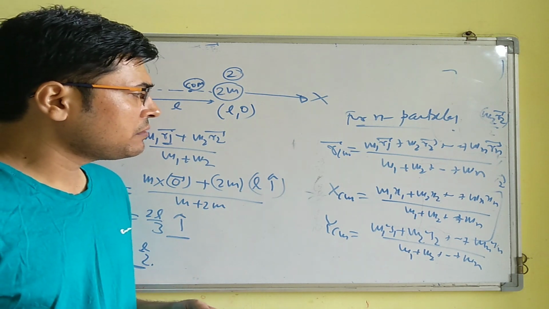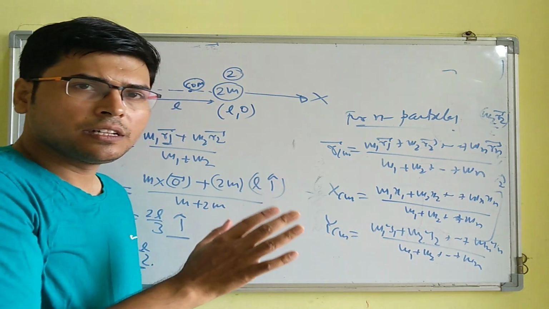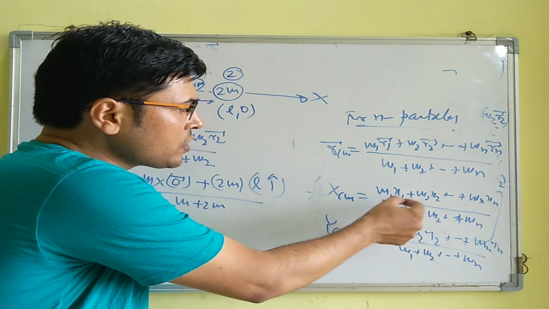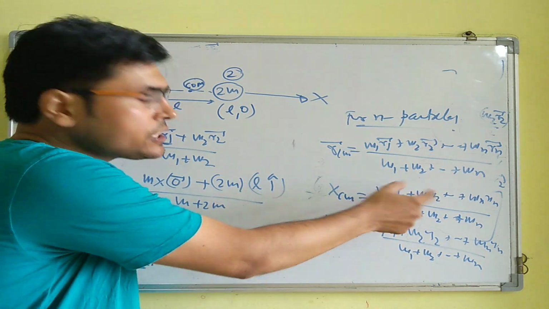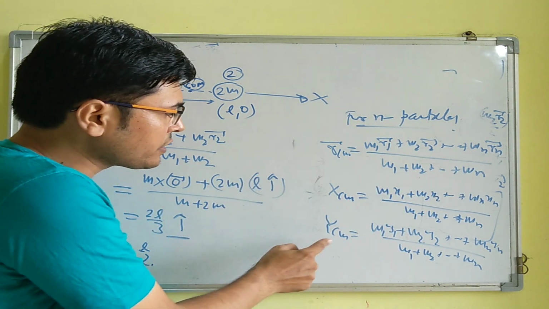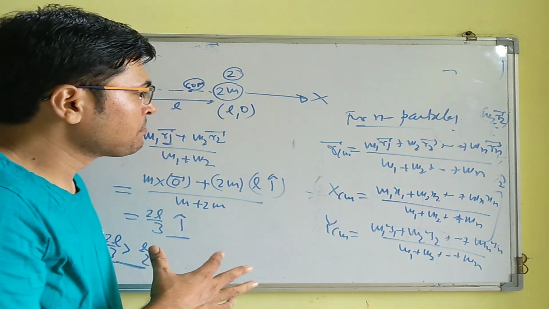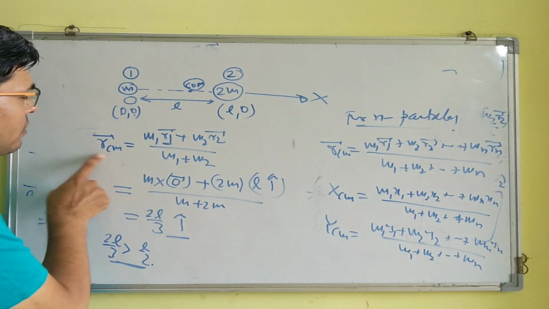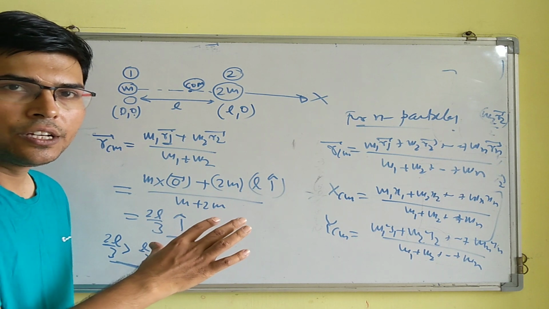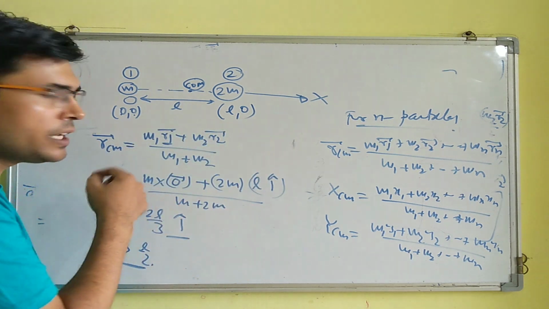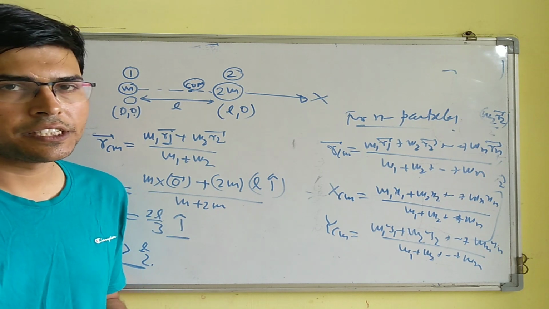So the procedure is the same. Either we can calculate xcm, ycm separately by putting in the individual coordinates of each particle. Like if you wish to calculate xcm, then only the x coordinate should be taken, and if you wish to calculate ycm, then only the y coordinate of the individual particles should be taken, right? But in general, we can directly calculate with this formula, in which both the coordinates will be taken care of, right? So we can use this formula, and with the help of this, we can calculate the center of mass of a discrete system, right?